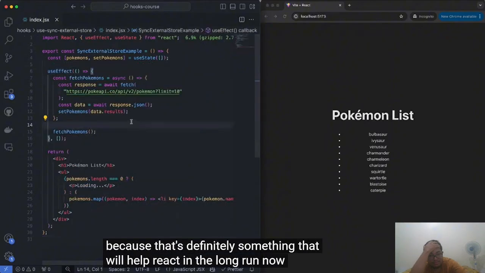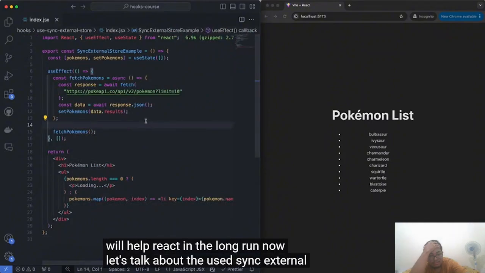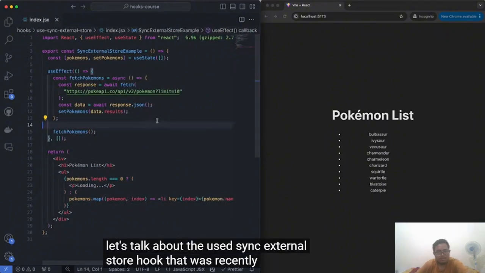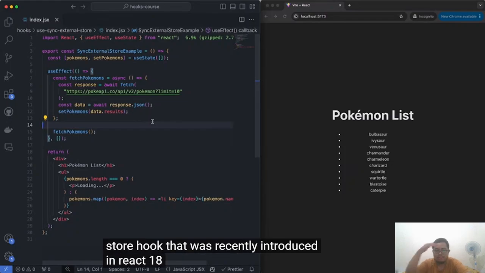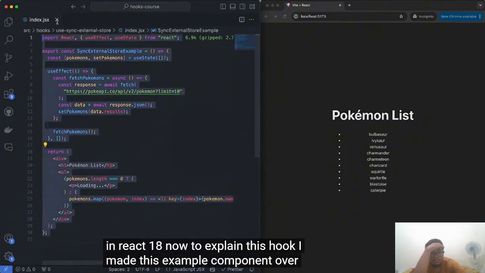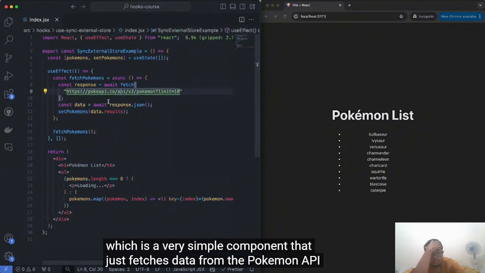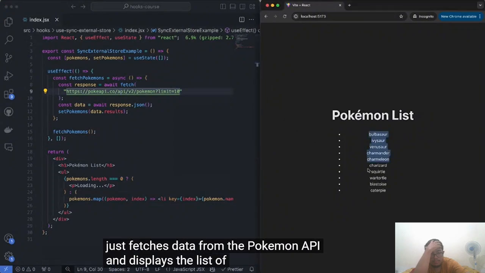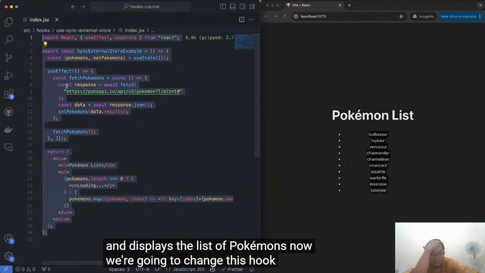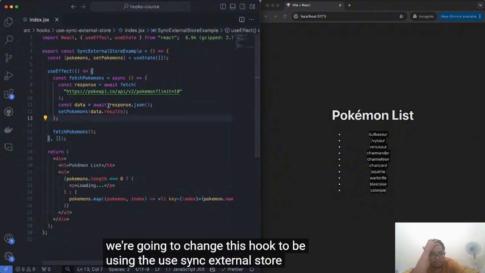Now, let's talk about the useSyncExternalStore hook that was recently introduced in React 18. To explain this hook, I made this example component over here, which is a very simple component that just fetches data from the Pokemon API and displays the list of Pokemons. Now, we're going to change this hook to be using the useSyncExternalStore.